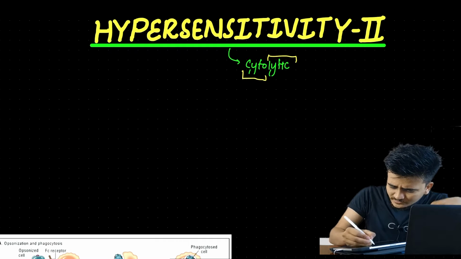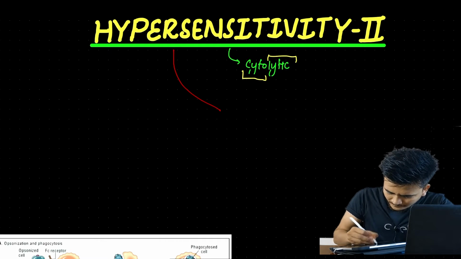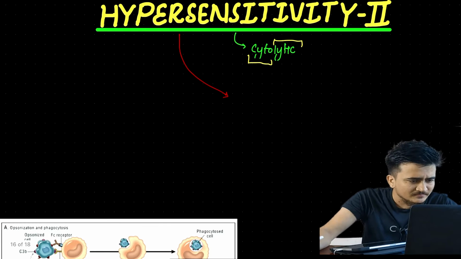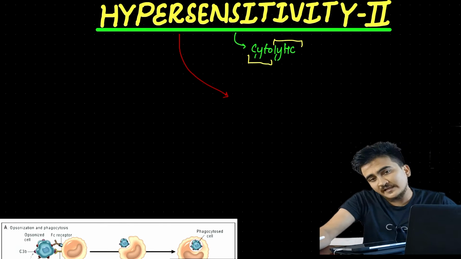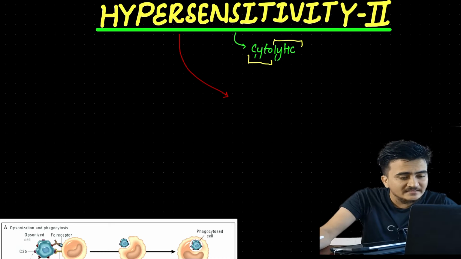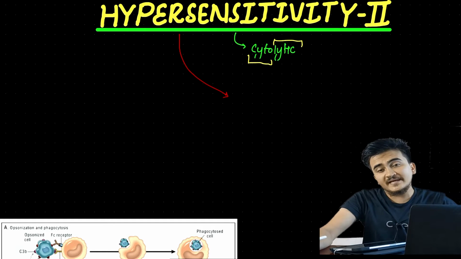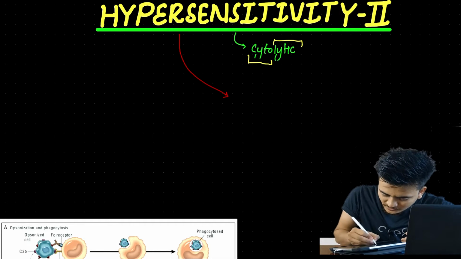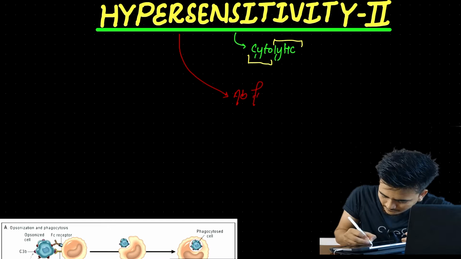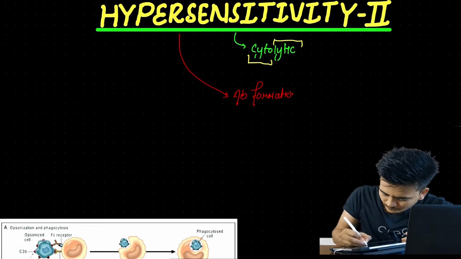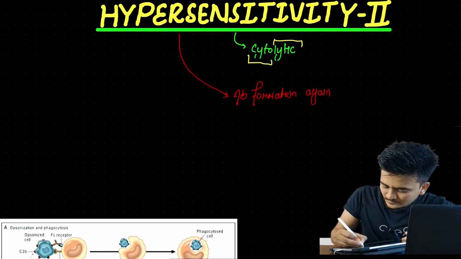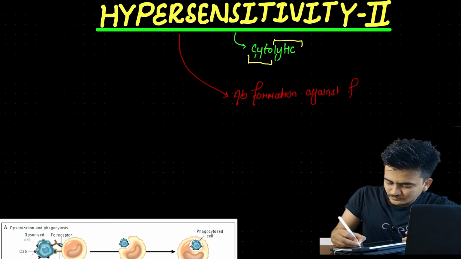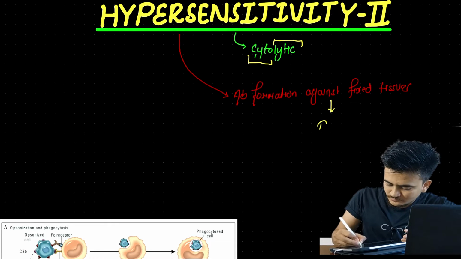So we can understand one simple fact, and that is in hypersensitivity type 2 reactions, the classical finding that we find is there is production of antibody against specific tissues, that means against fixed tissues. That means there will be what? Antibody formation against fixed tissues, and eventually this will cause tissue destruction.